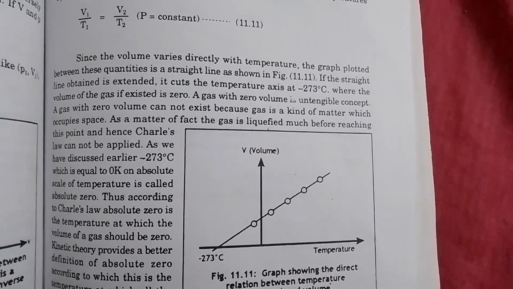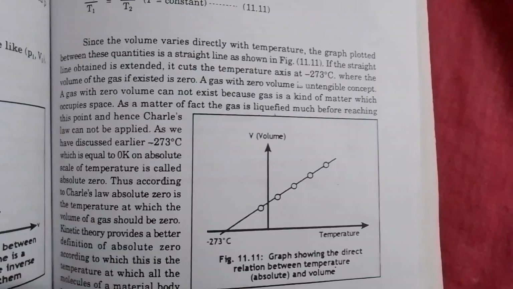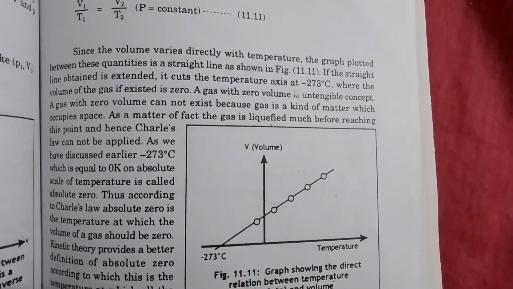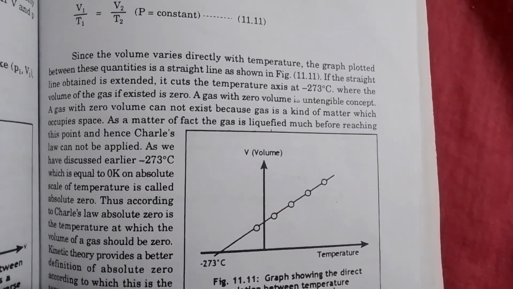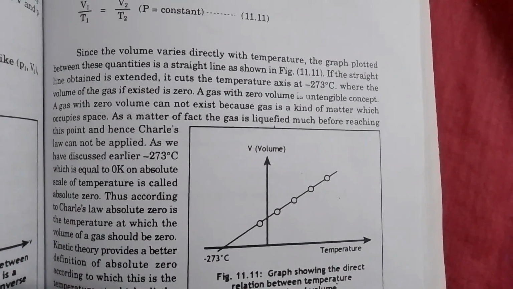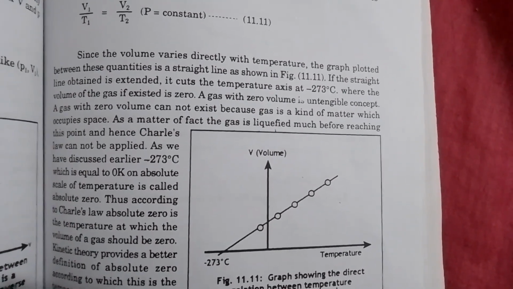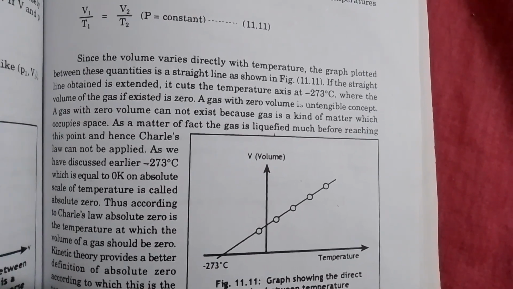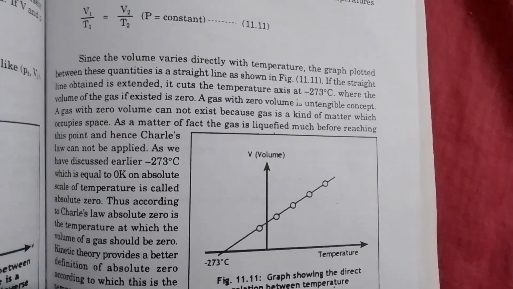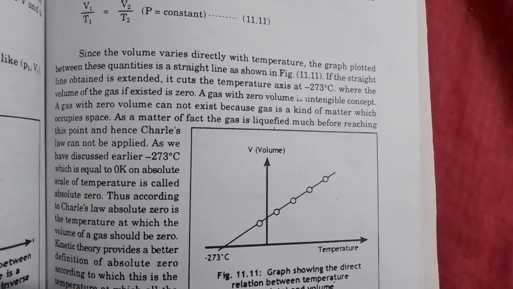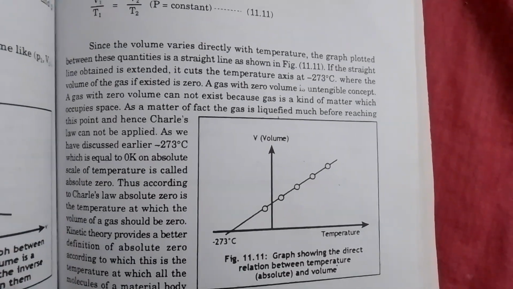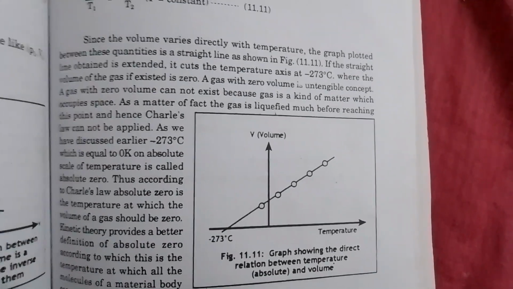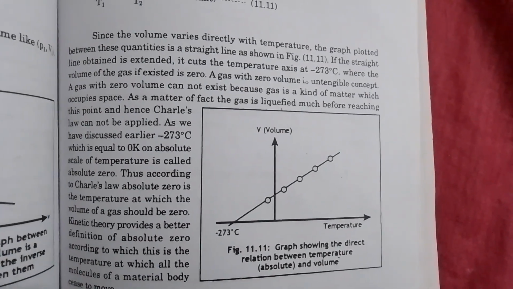Since the volume varies directly with temperature, the graph plotted between these quantities is a straight line as shown in the figure. If the straight line obtained is extended, it cuts the temperature axis at minus 273 degrees, where the volume of the gas, if it existed, is zero. A gas with zero volume is an intangible concept. A gas with zero volume cannot exist because gas is a kind of matter which occupies space.